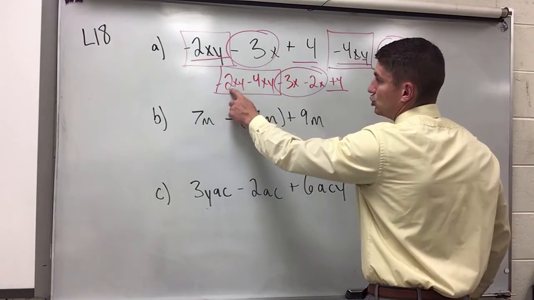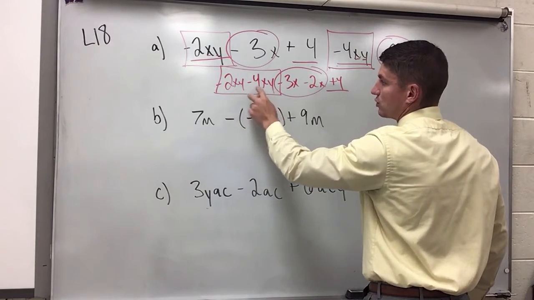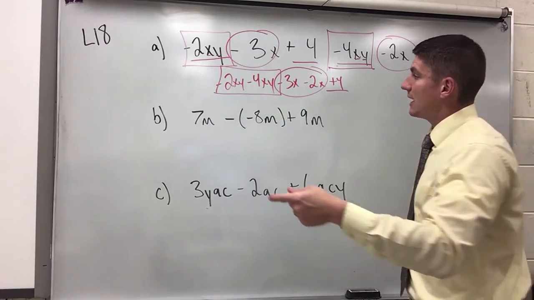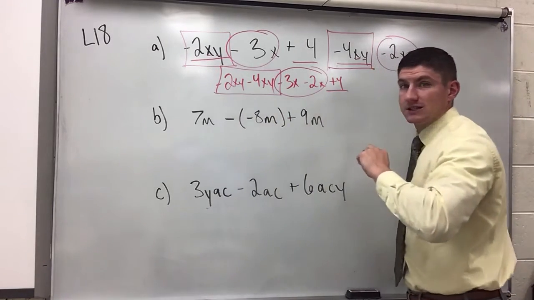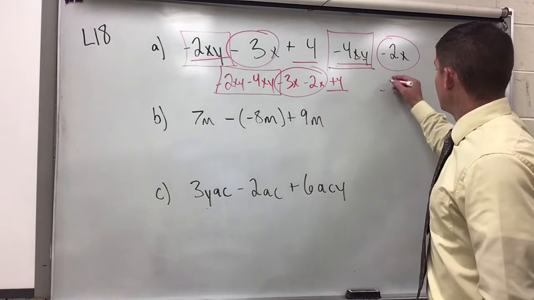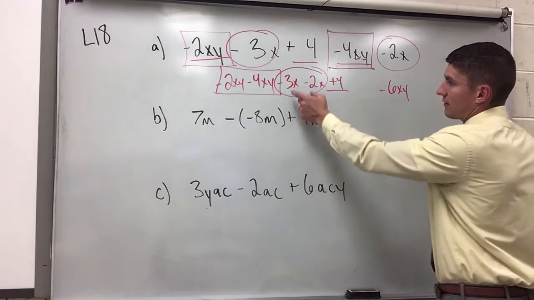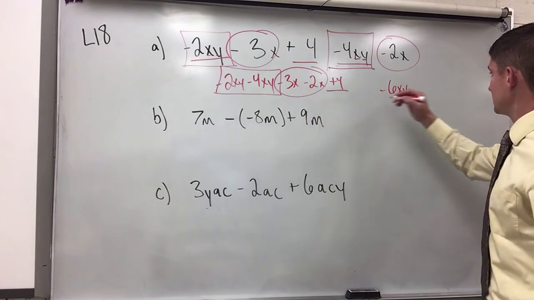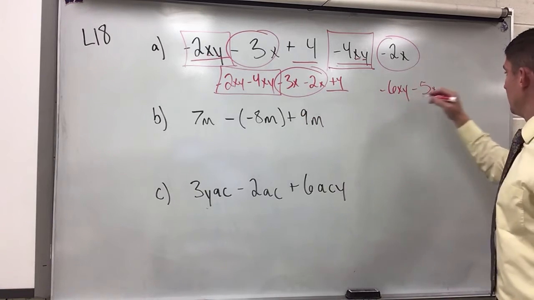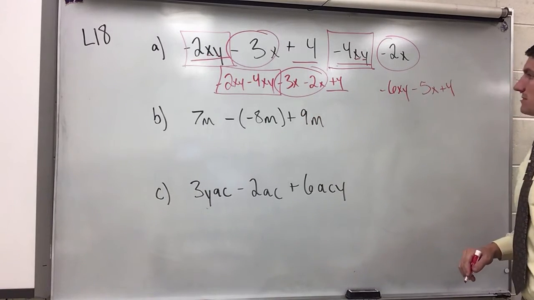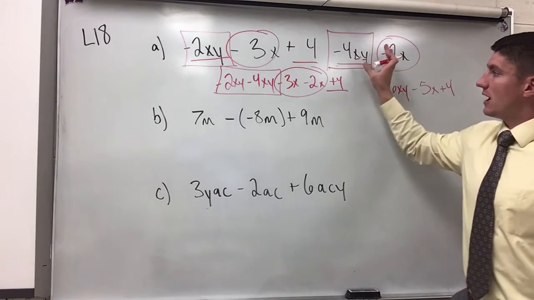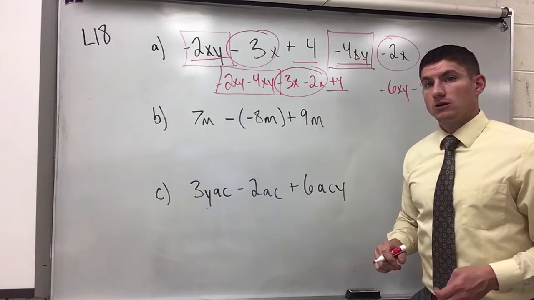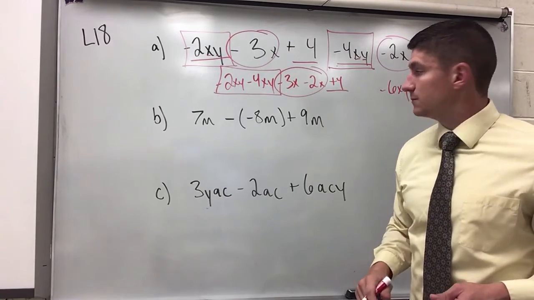I've got negative 2xy minus 4xy, same sign sum. So negative and negative, you're going to do the same sign. Add those together. 2 plus 4 is 6. Keep the sign negative. Negative 6xy. Here I've got negative 3x minus 2x, same sign sum. Add them up. 3 plus 2 is 5. Because it was negative, it remains negative. And then positive 4 stays right there. So I have identified the like terms, I've rearranged them using my commutative property, and then I'm able to simplify with those mathematical expressions how to add and subtract real numbers.